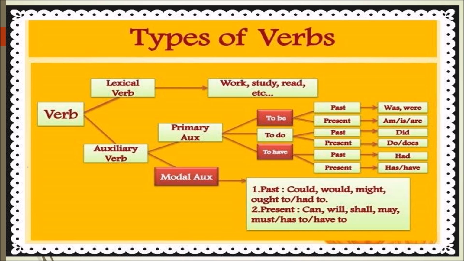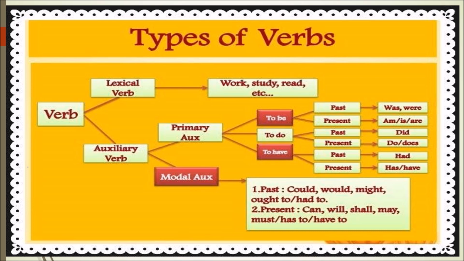In past form, we have was, were. In present form, we have am, is, are. In do verbs, in past form, we have did. In present form, we have do, does. In have form of verb, in past form, we have had.